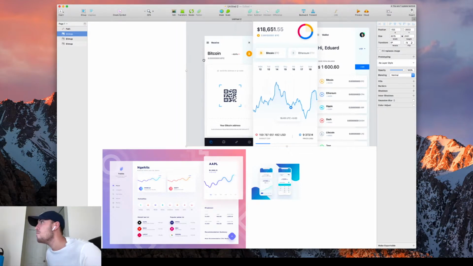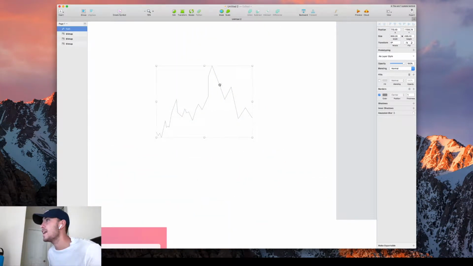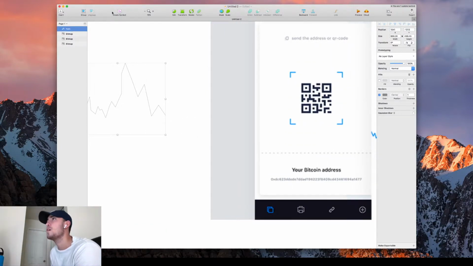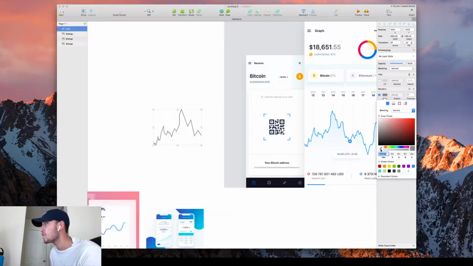I'm actually going to move this out of the way now, and I am going to grab this line graph that we have. So then what I'm gonna do is I'll zoom out so I can see this design a little bit. I'll increase the thickness by about, I'd say about 7. I'll grab the color picker tool, come over here, grab the lightest point of blue.